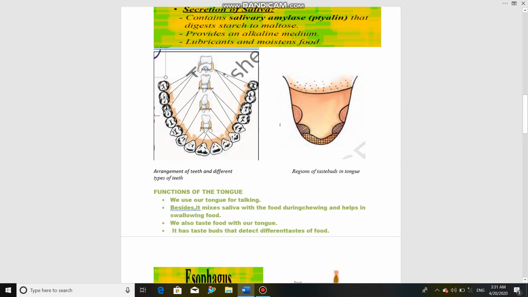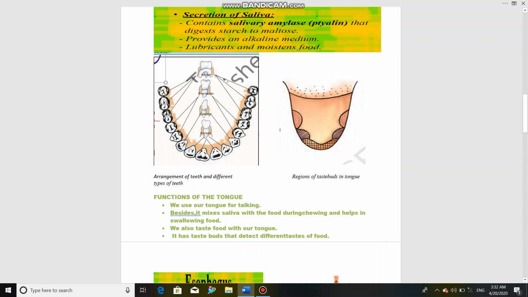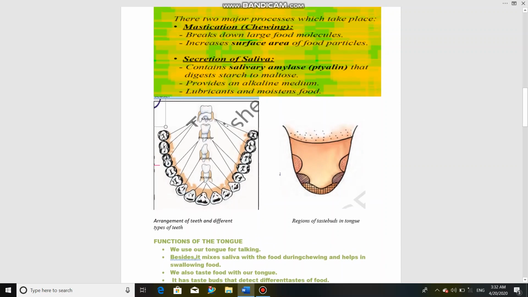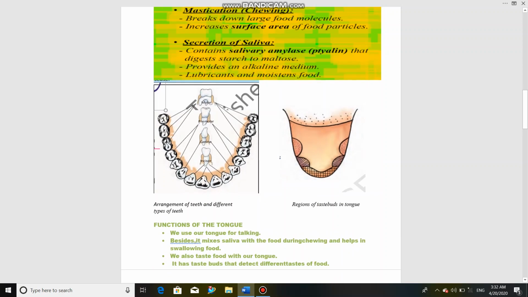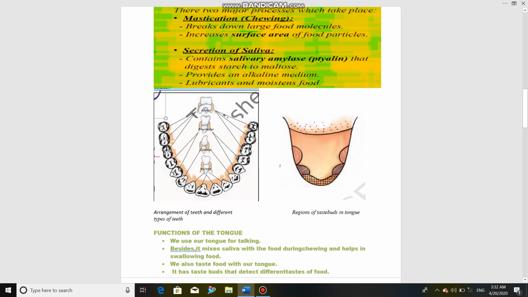You can take 4 different samples: sweet, salty, any sour substance such as lemon, or bitter, bitter gourd you can take, and then you can see which part of the tongue has the taste of the sweet substance, which has the salty. So different parts you can label in this diagram. These functions of the tongue, you can get as a 2 marks question.